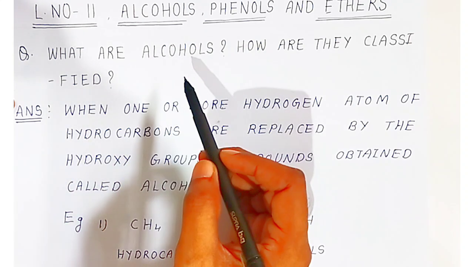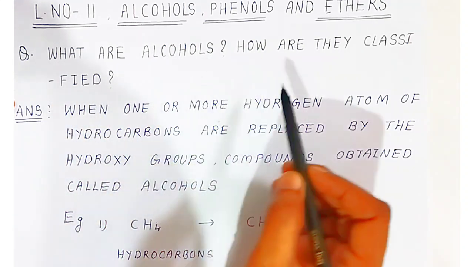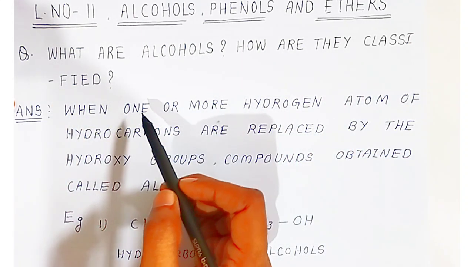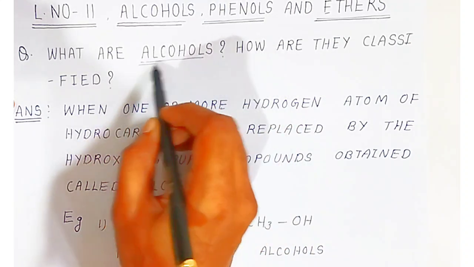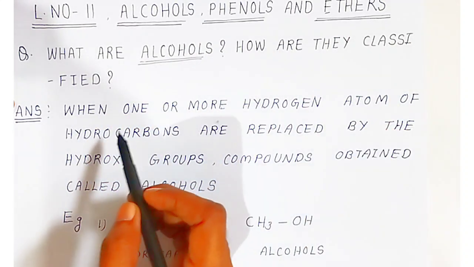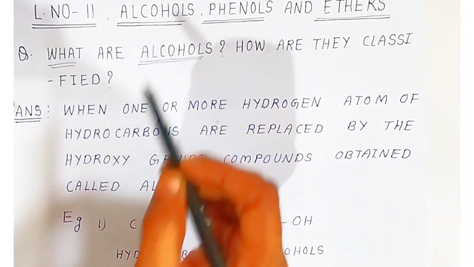There are so many types of alcohols. So what are alcohols and how are they classified? Understanding students? So many types of alcohols are there. Now how are we going to classify? First, you have to give the definition of what alcohols are.